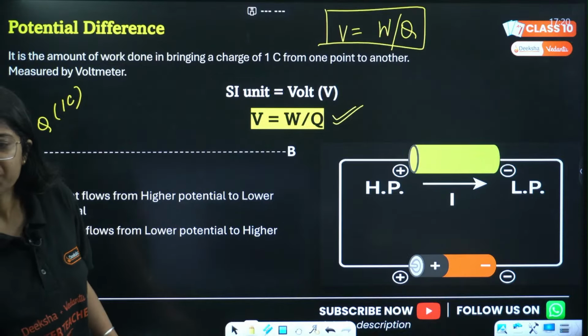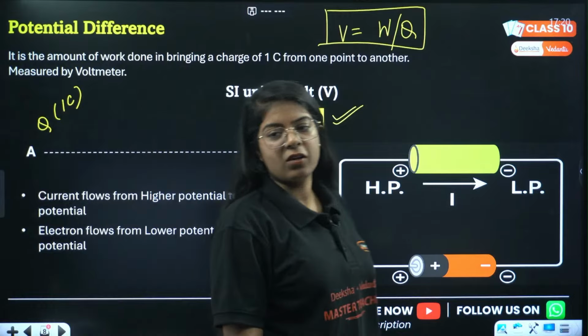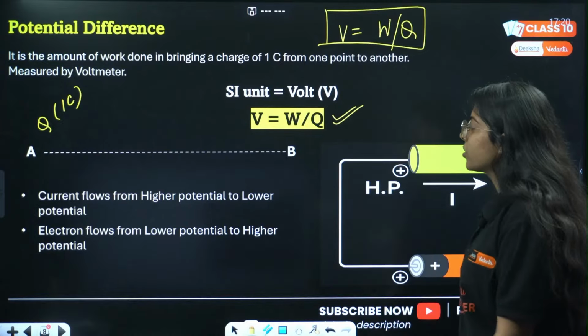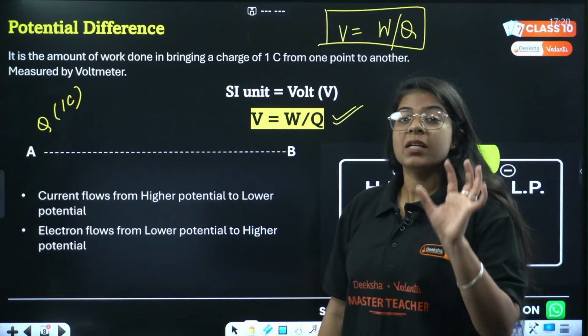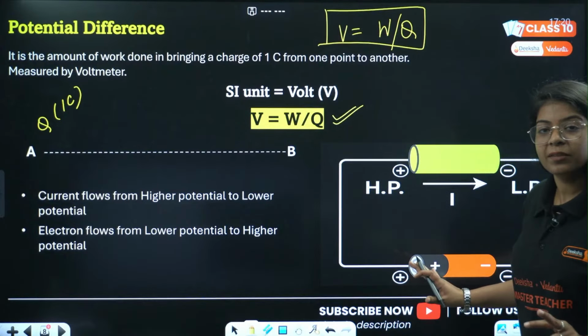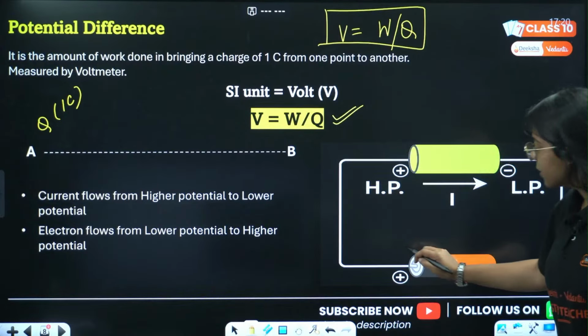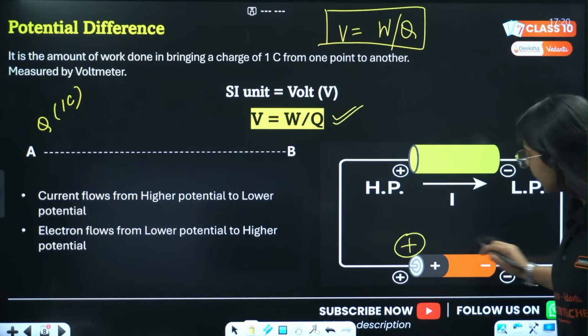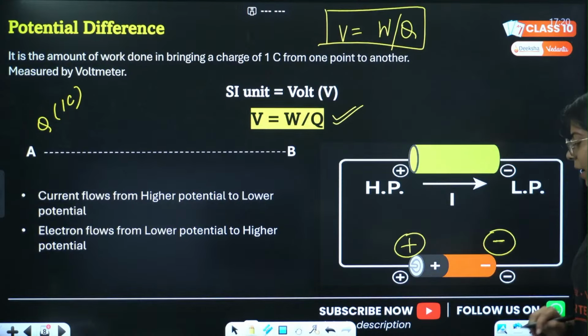Understood? Yes, test charge. Very good. R by C, test charge. Great. Now we have 2 very important points. Okay? Say we have this battery and this is my whole circuit. This is the positive part of the battery. This is the negative part of the battery.